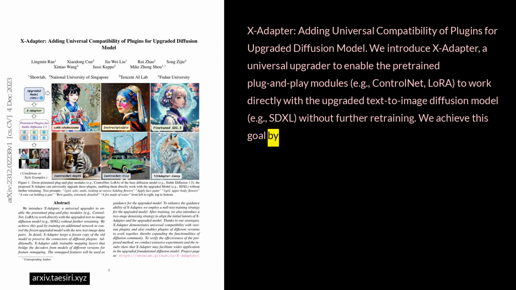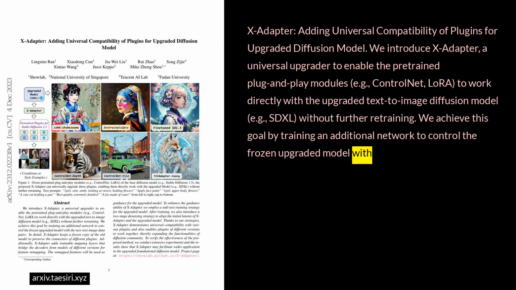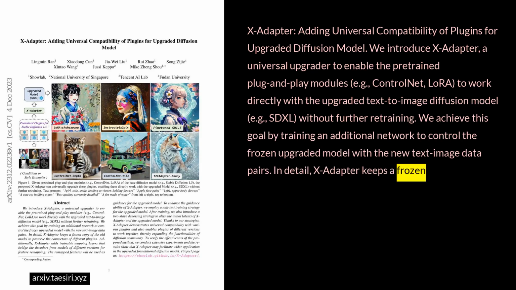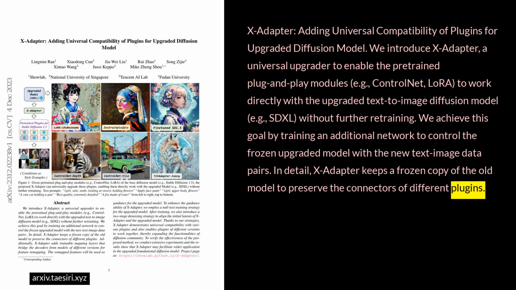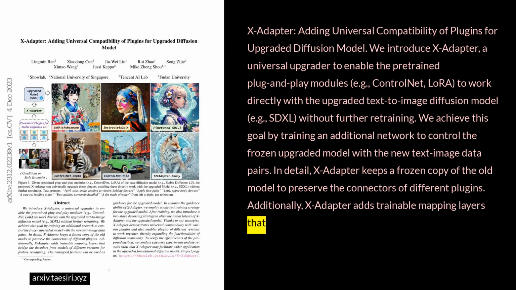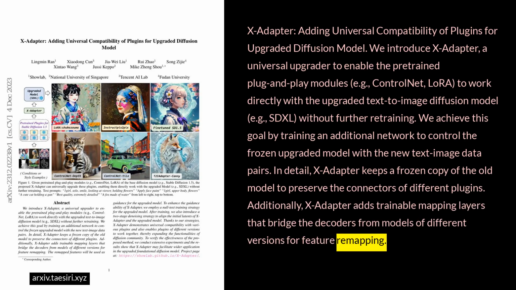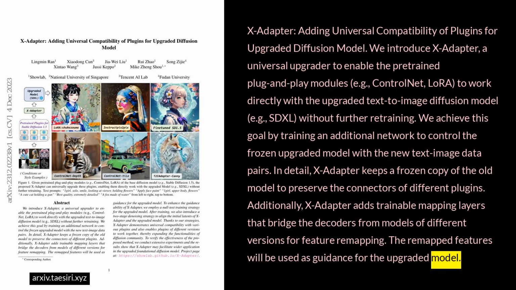We achieve this goal by training an additional network to control the frozen upgraded model with the new text-image data pairs. In detail, XAdapter keeps a frozen copy of the old model to preserve the connectors of different plugins. Additionally, XAdapter adds trainable mapping layers that bridge the decoders from models of different versions for feature remapping. The remapped features will be used as guidance for the upgraded model.